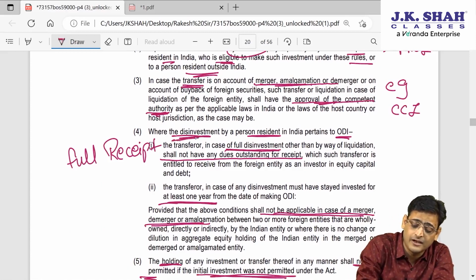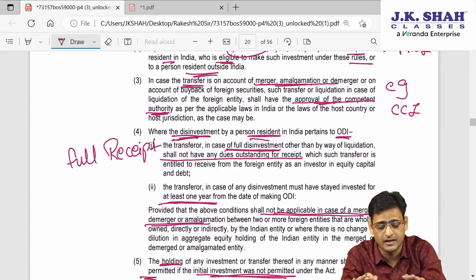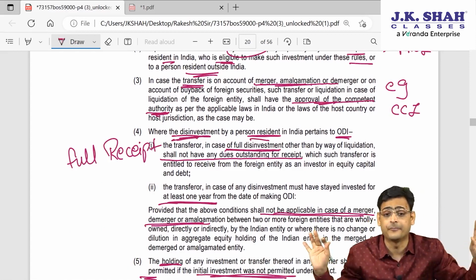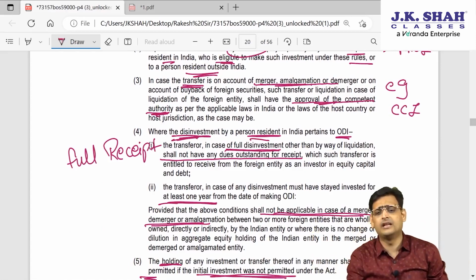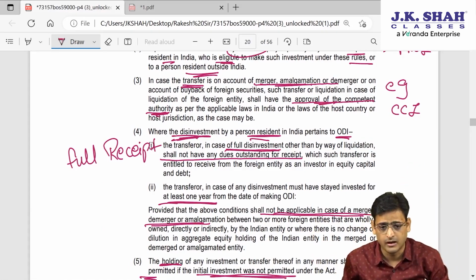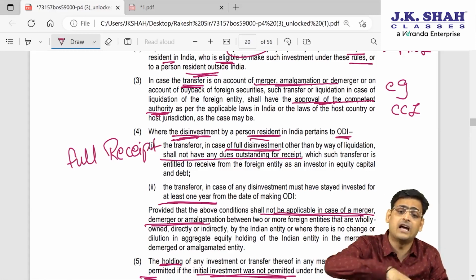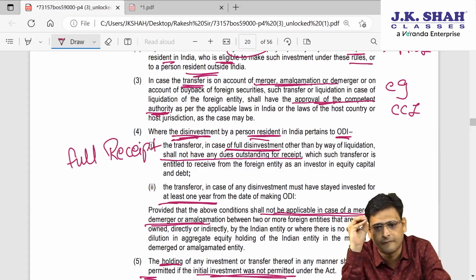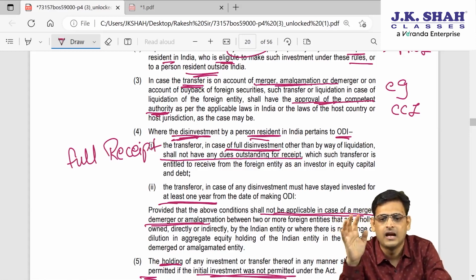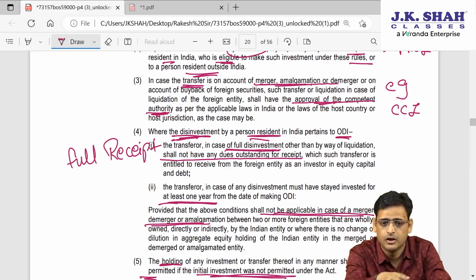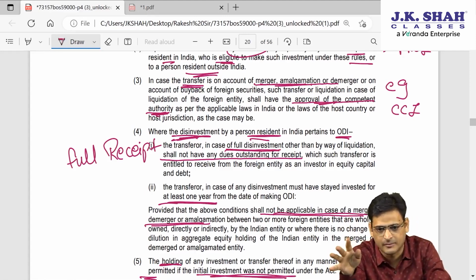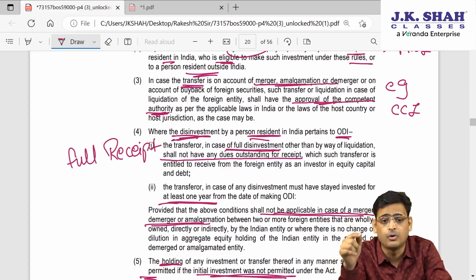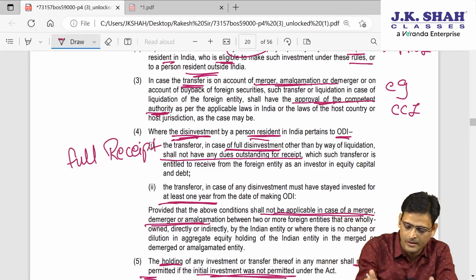Then it says that if you are selling your entire investment, then you should get full money. What they are saying is, let's say I have 12% shares of Microsoft and I want to sell off the entire 12% shares of Microsoft. Are you listening? So this is okay, you can sell the entire 12% shares of Microsoft, but you should get the full amount of those 12% shares. You should get full money of those 12% shares.